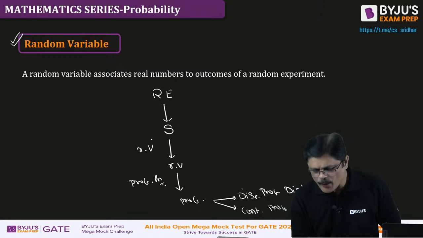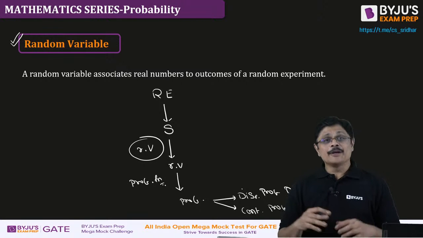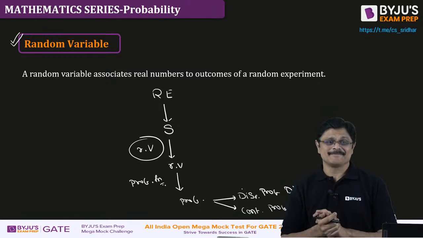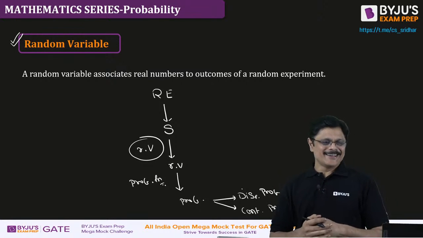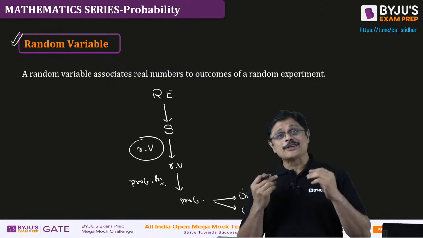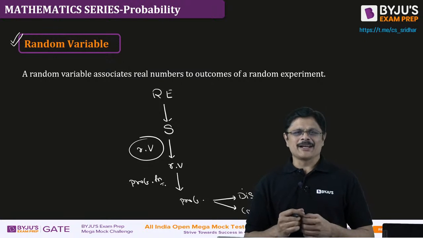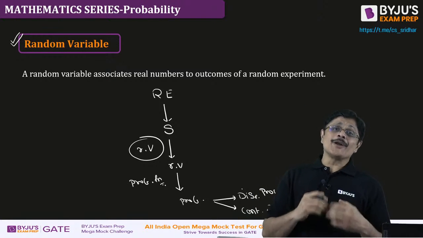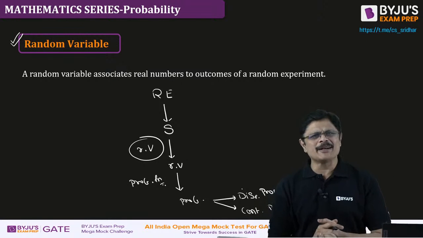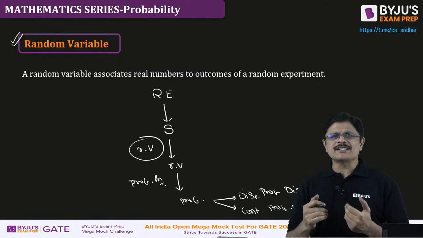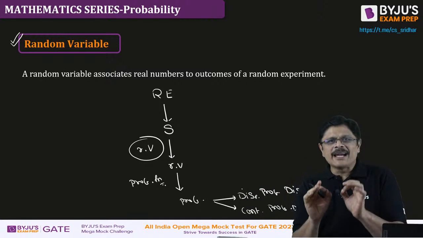And what plays a very important role? Random variable. Many people solve problems on random variable even without knowing what a random variable is. That is the advantage with mathematics, I can say. You don't even know what a random variable is and you can solve problems on it. But let us not do it that way. Let us understand, then you can solve many problems very easily. Without understanding, by formulas also, many problems in mathematics can be done easily, sir. But if you understand, you don't have to solve many problems. That is the main agenda.